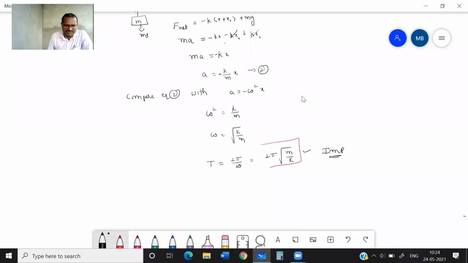Next, see, energy of a particle executing SHM. Let us discuss this important topic again.